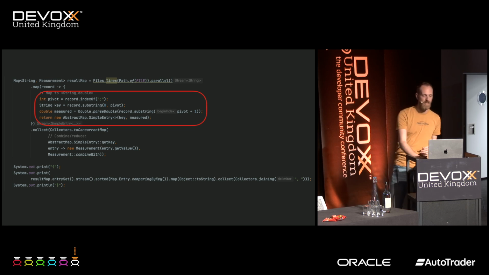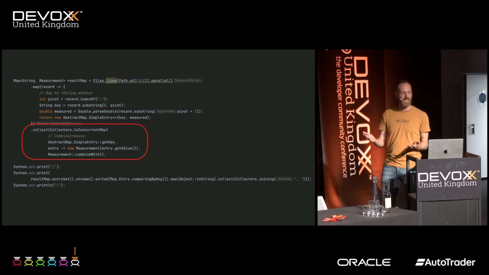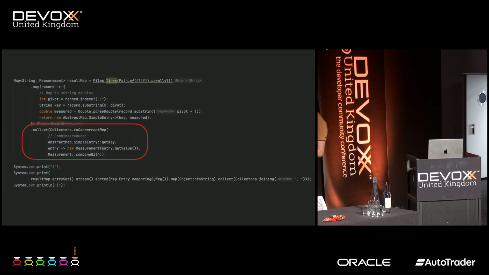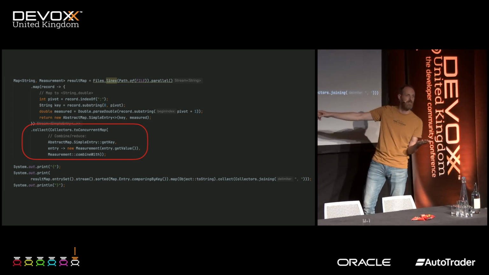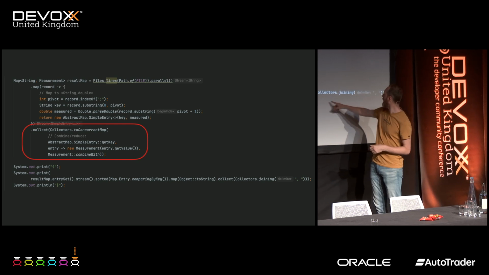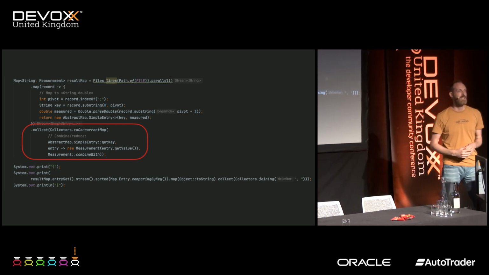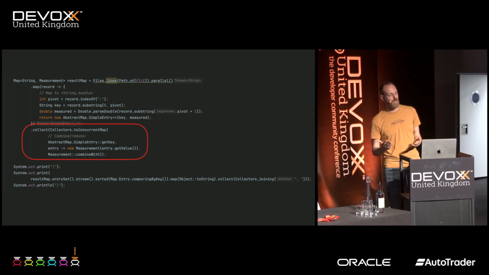There were some other smart things. Because I was using .parallel, I couldn't use a regular map, but I needed to use a concurrent map. Otherwise, you run into concurrency issues. In the end, I'm getting the entry set. I sort them because the result needs to be sorted. And I join everything together and I print it out. This was already more than twice as fast, and I was pretty pleased.